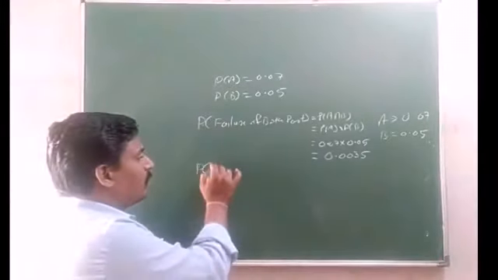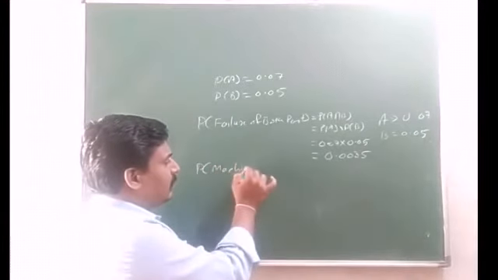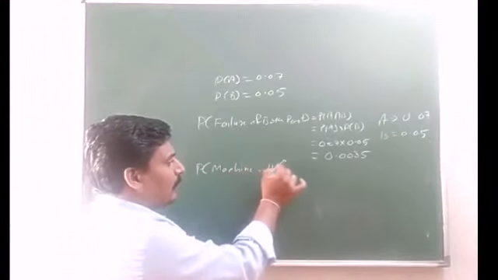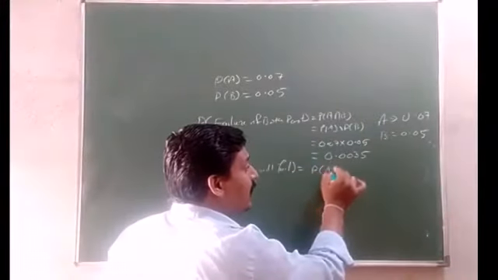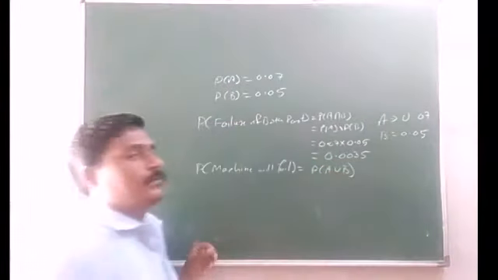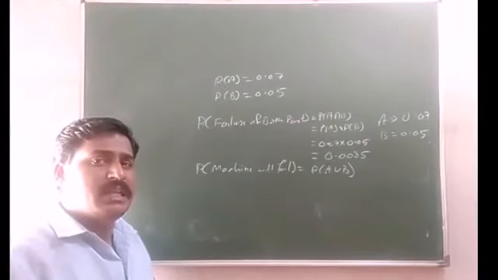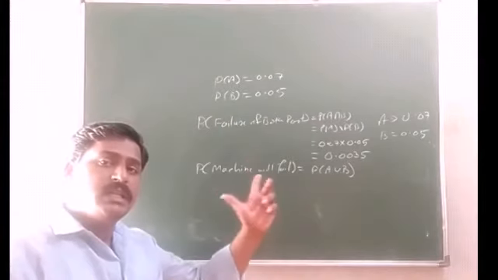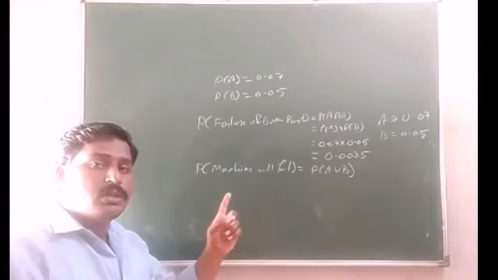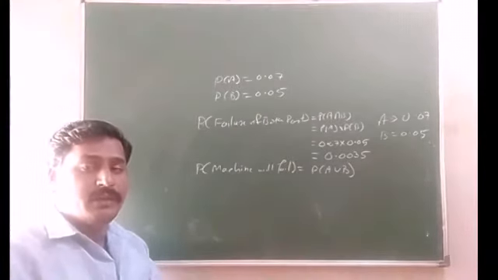So the probability that the machine will fail is equal to P of A union B. P of A union B means the addition theorem here, since both are not mutually exclusive events.